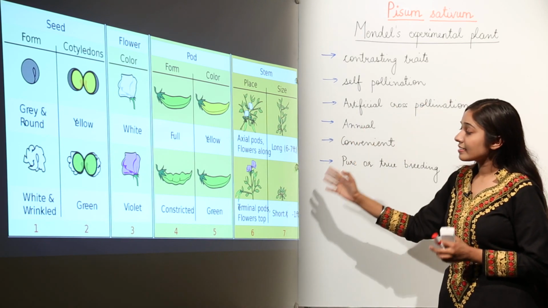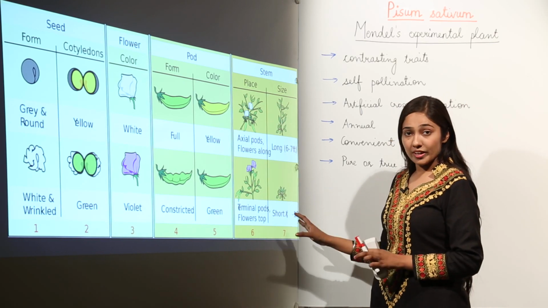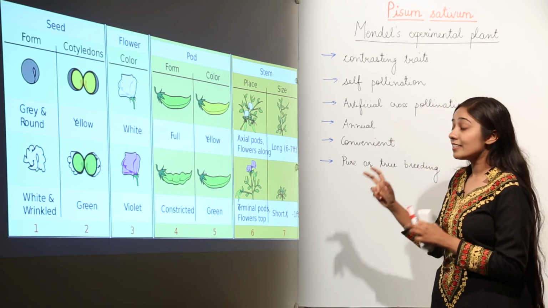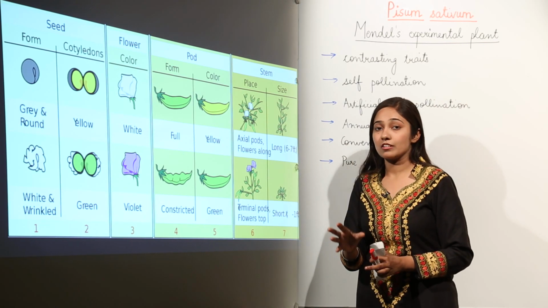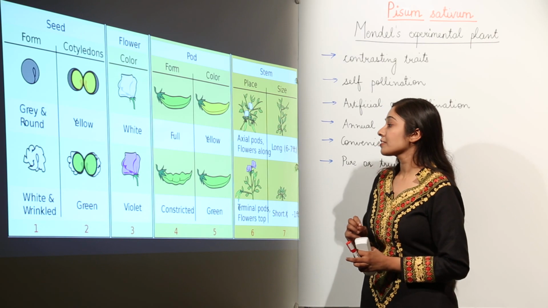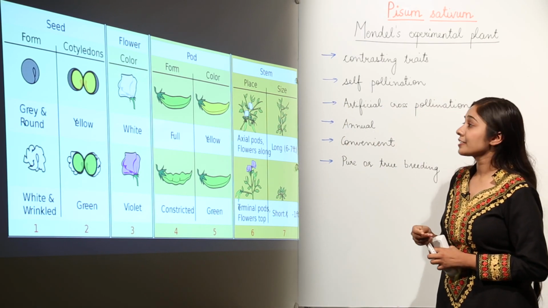So the pea plant exhibited 7 contrasting traits, which made it easy for Mendel to do all his experiments, and that is why he chose the pea plant for laying down these basic laws. Let us recall all these characteristic traits, the contrasting traits.